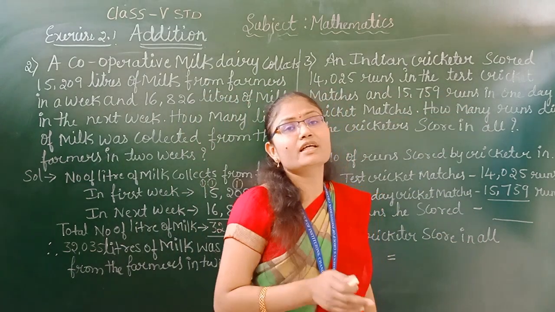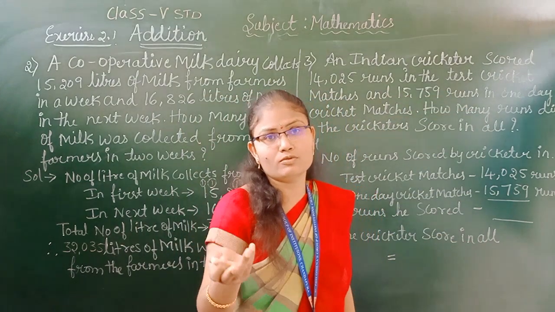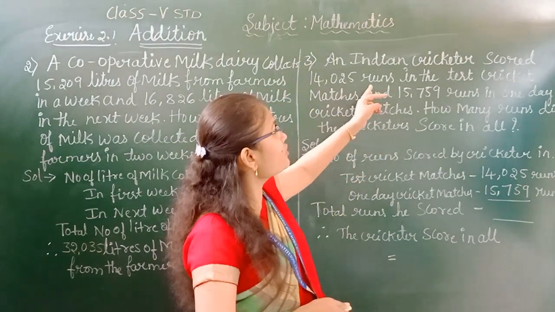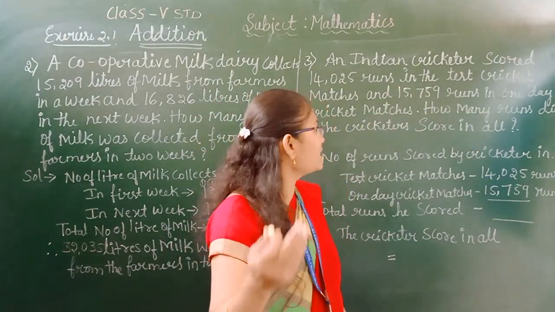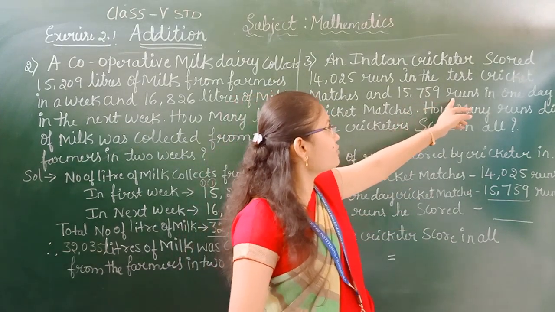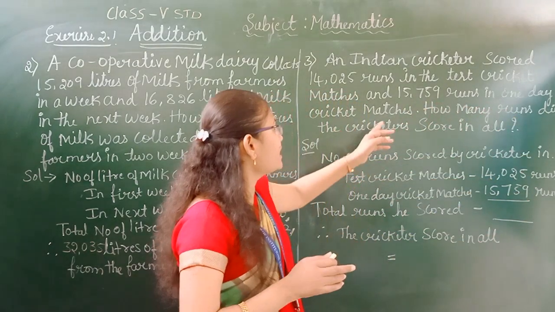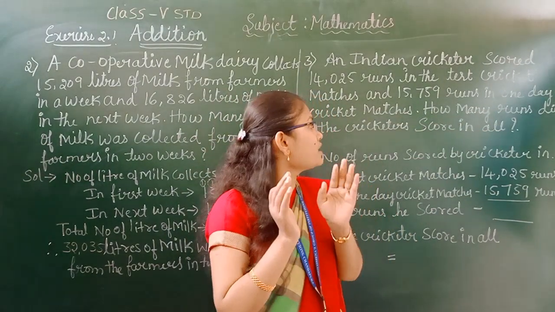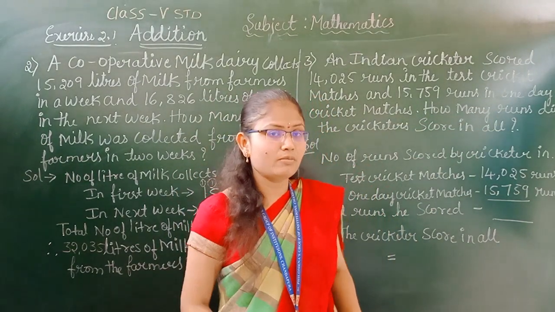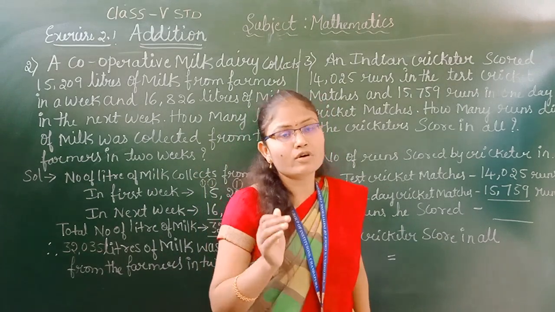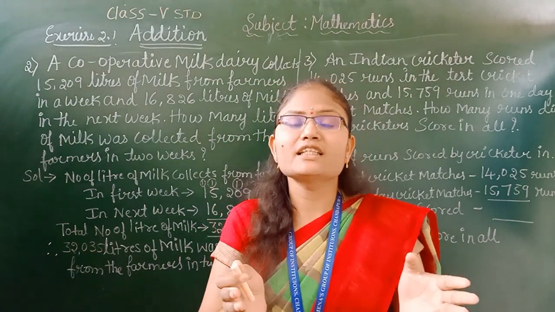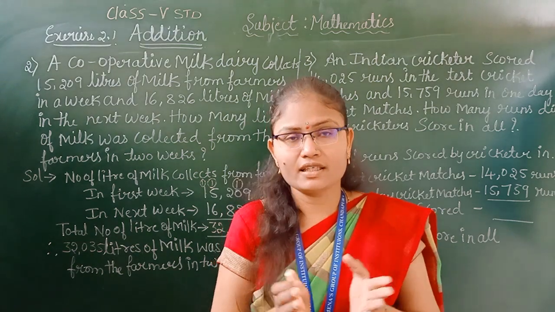You know, in cricket they play two types of matches: one is test cricket match and the other is one day matches. Dhoni scored 14,025 runs in test cricket matches and 15,759 runs in one day cricket matches. We have to find out how many total runs he scored in both the matches. For example, you think Rama is a boy who is playing cricket.